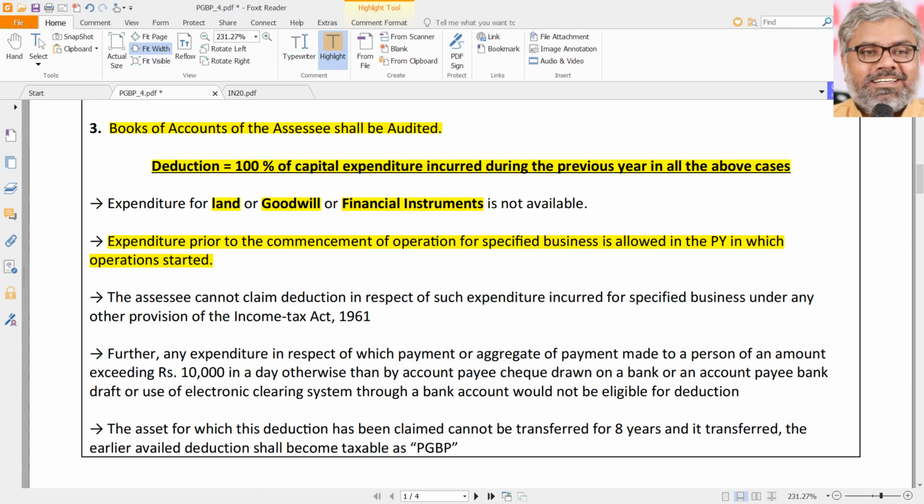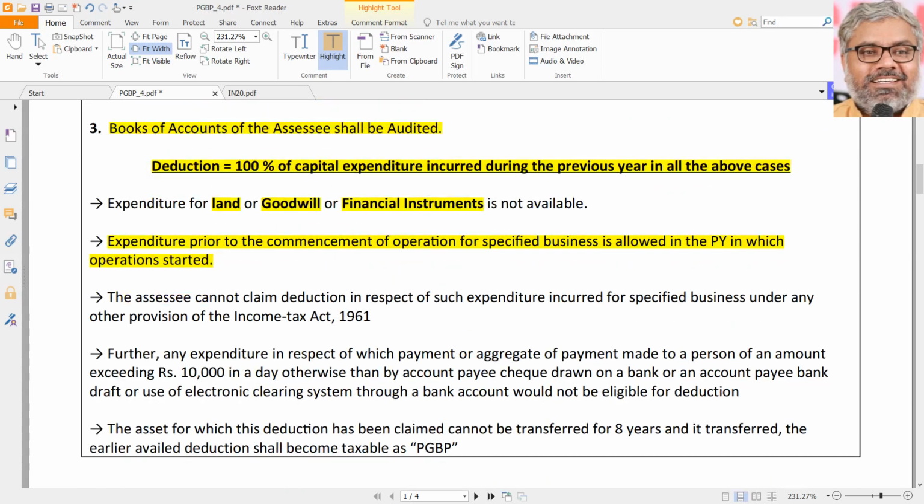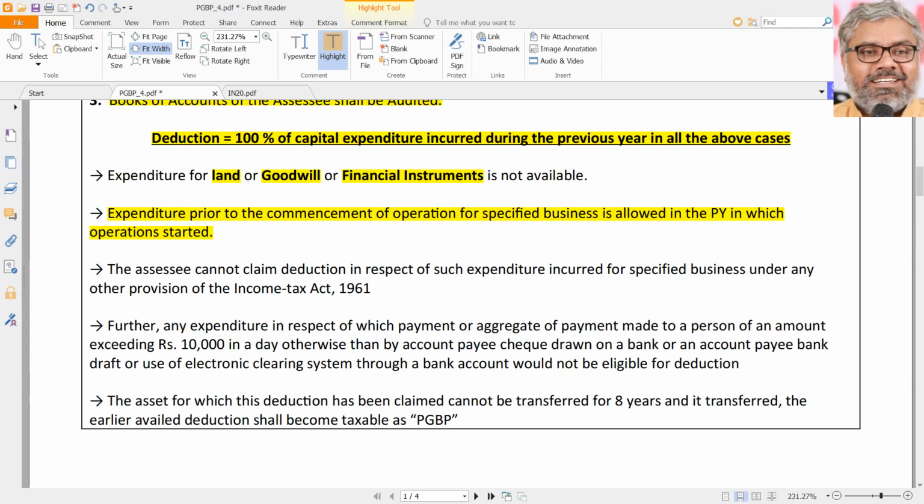There was a 3 years restriction in 35. No such restriction is mentioned in 35AD. So we have to interpret that there is no restriction like that. When there is nothing mentioned, as simple as that. We cannot assume things, that because it was there in 35, I will apply it in 35AD also. How can you apply? 35 was a different section, 35AD is a different section. We cannot apply that. So, that is one more facility given for specified businesses.